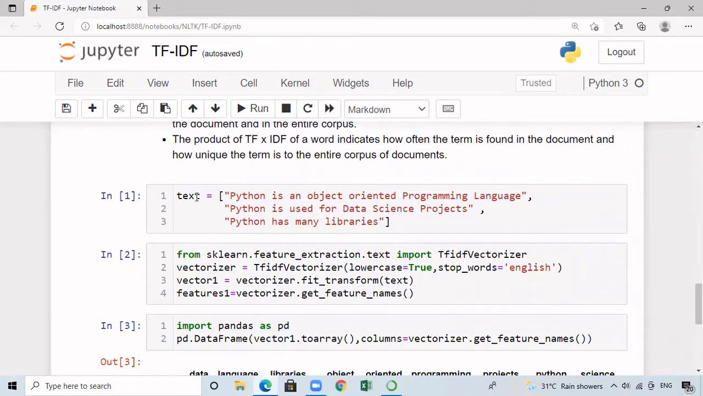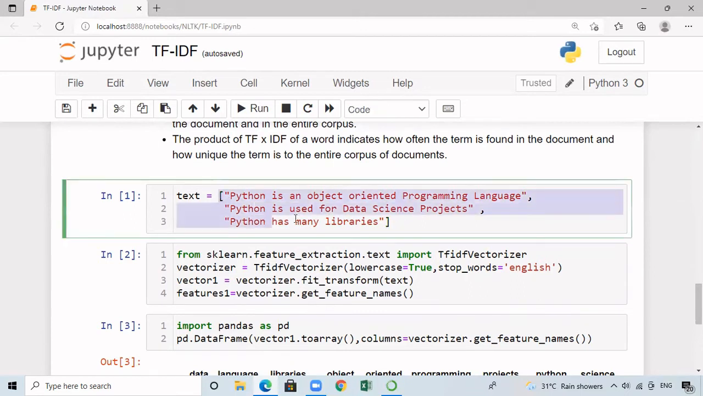Now let me consider the text as: Python is an object-oriented programming language. Python is used for data science projects and Python has many libraries. So this is the entire text corpus, which has 3 different documents, where every document is nothing but a sentence. First I'm creating a list called text with all these 3 sentences. After that, to implement TF-IDF from sklearn.feature_extraction.text, we need to import TfidfVectorizer.